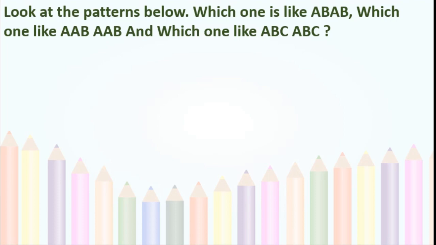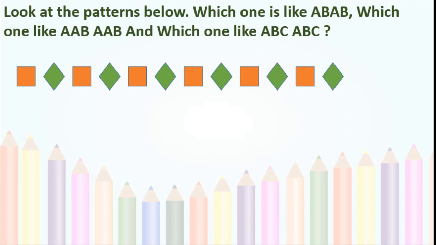Now look at the patterns below. Which one is like AB, AB? Which one is like AAB, AAB? And which one is like ABC, ABC? Okay, we will go through. See, this is the question. Please observe the pattern carefully. Now we have to identify this pattern. Is it like AB, AB or it is AAB, AAB or in the form of ABC, ABC?